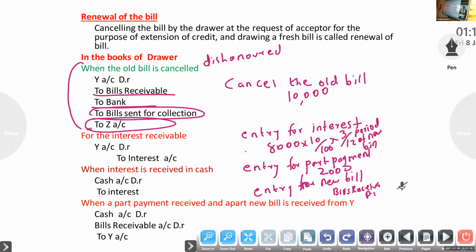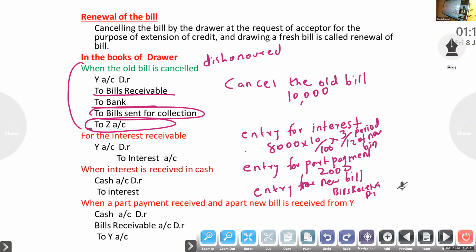So every case, the answer entry I have given in that entry. Clear? Any doubts? That entry is dishonor only. If you have any doubt, you can ask. Suppose it is a normal bill, drawee account to bills receivable.